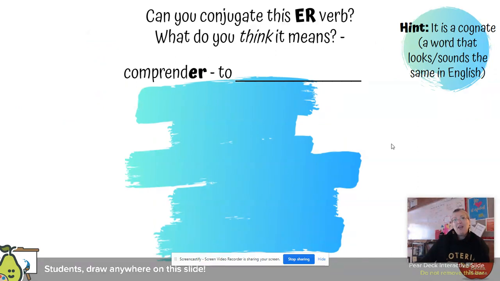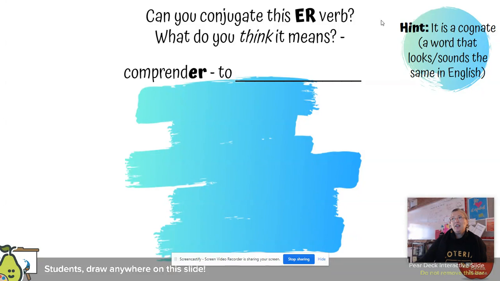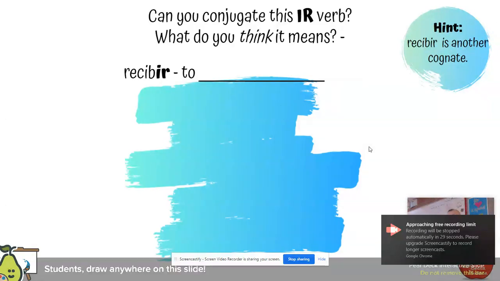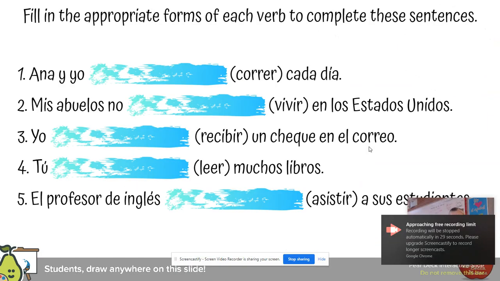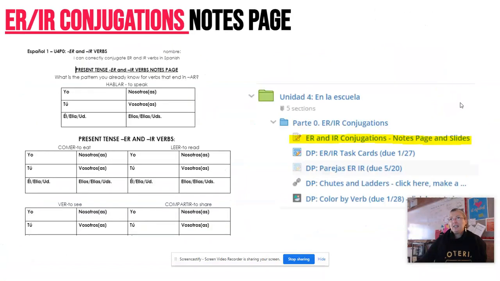So if you had to conjugate the verbs, let's see how well you would do. This is a cognate, right? Comprender. So we know that that is going to mean comprehend. So go through, figure out what all of those endings are, right? Drop your ending, add your new ones. Go through these, test yourself, see how you did, if you understood it, and then skip that.